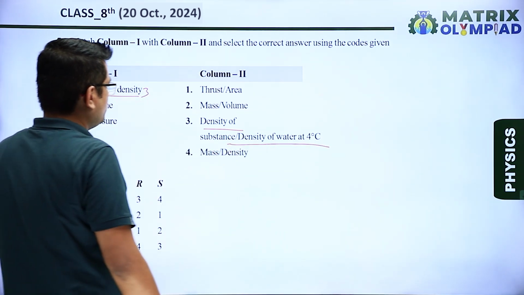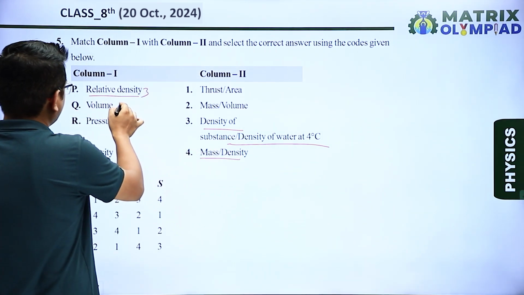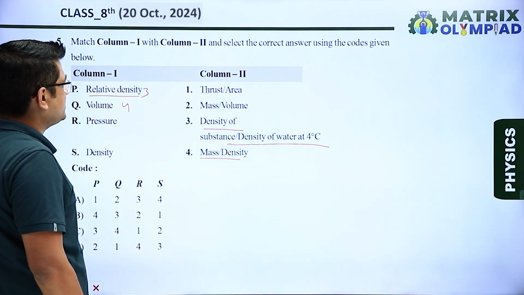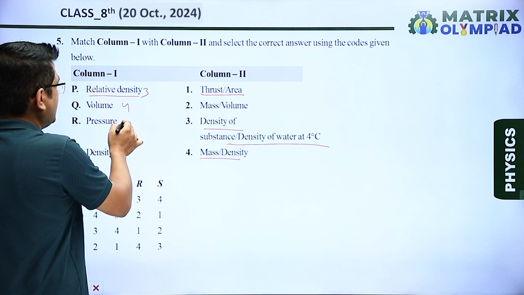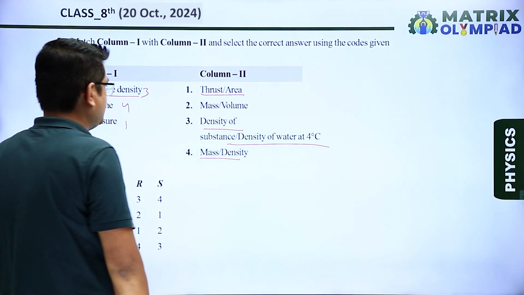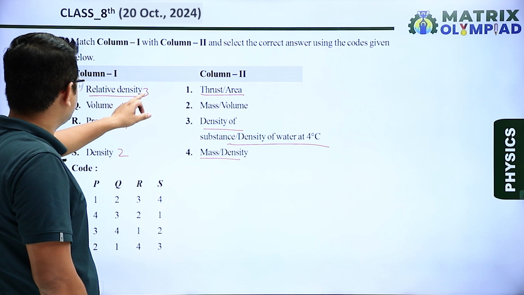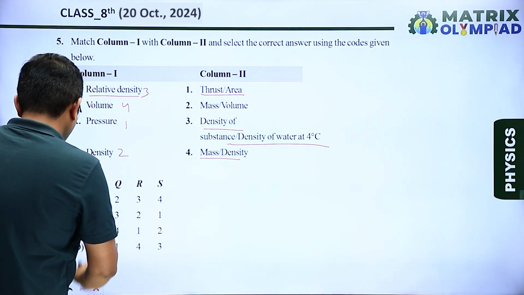Volume, so we know that volume is given by mass upon density. So for Q I will write 4. For R, pressure, what is pressure, thrust per unit area, that means for R I will write 1. Density, for density I will write mass upon volume, so it will be 2. So correct code is 3412, that means option C is our correct answer.